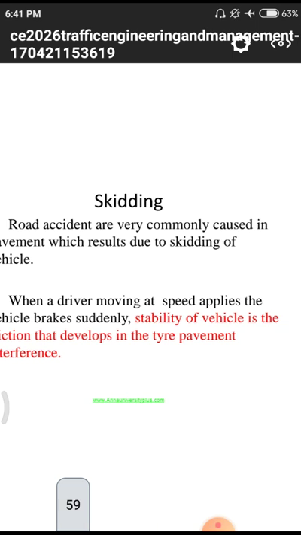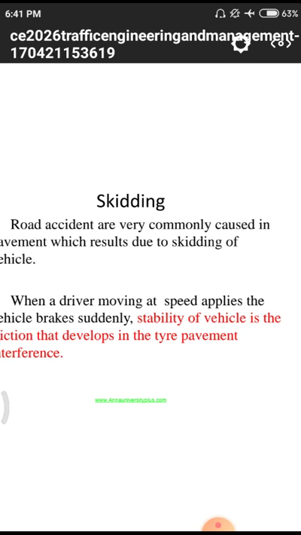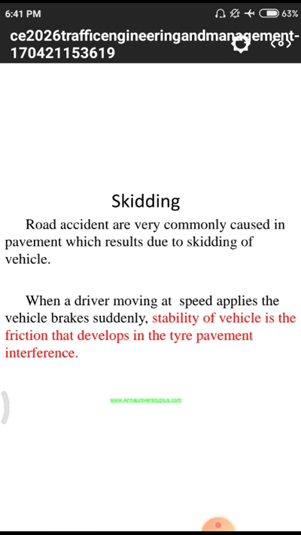Next thing we have to know is what is skidding. Normally skidding means whenever we are moving with a huge amount of speed and we suddenly stop at a particular point, due to those forces we still travel for a particular quantity of time. I will give a small example. Particularly in TV channels, we observe running races.